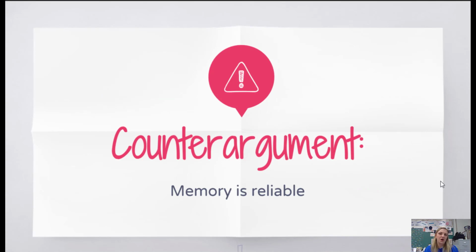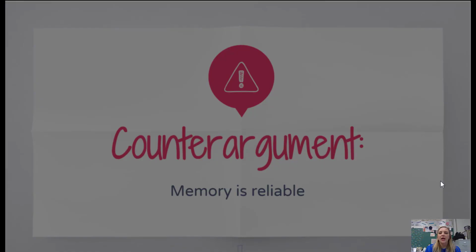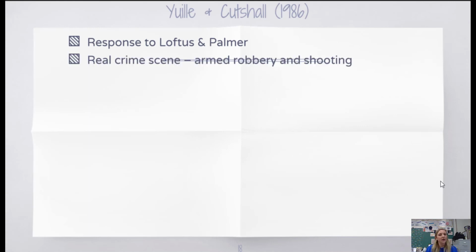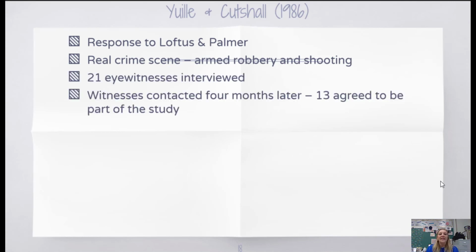So let's look at the counter argument of this. That counter argument is the idea that memory is reliable. We do remember things we are emotionally tied to. Yuille and Cutshall in 1986 really wanted to develop some sort of study as a response to Loftus and Palmer. What they did is they took a real crime scene, an armed robbery and shooting, and they interviewed 21 eyewitnesses from the crime 4 months after.